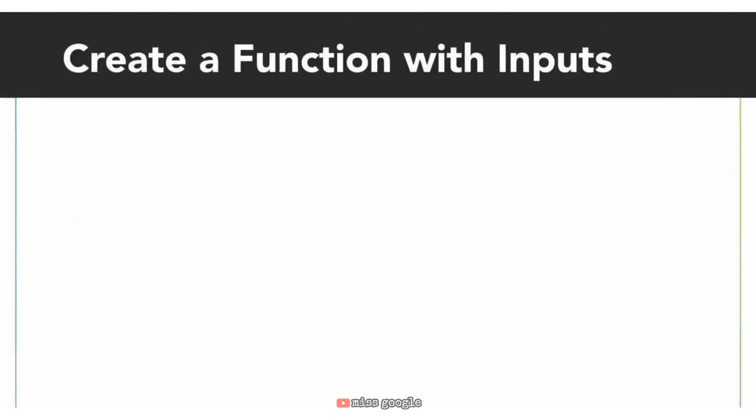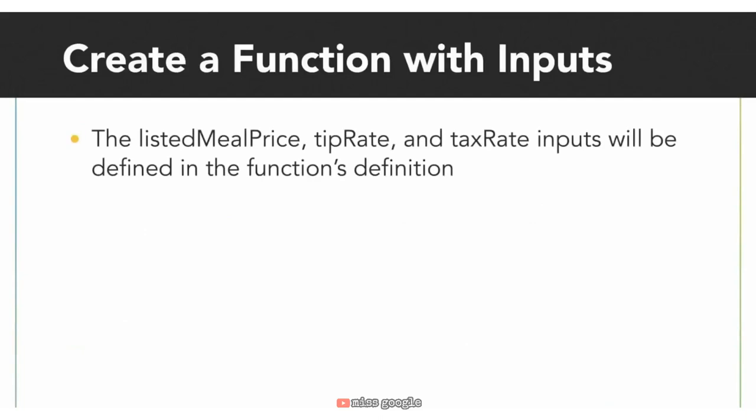In this lesson, we are going to create a function with inputs. Adding inputs is going to allow us to insert a specific listed meal price, tip rate, and tax rate into the function every time we call the function.